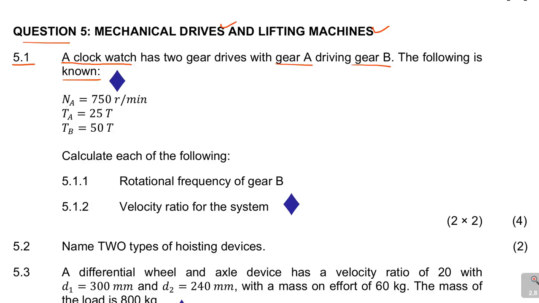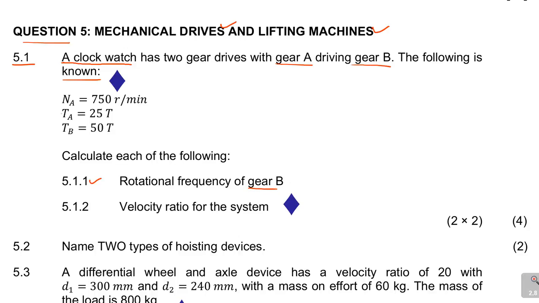Then it says the following is known. So now we've got NA, these are rotational frequency. The rotational frequency of gear A is 750 rotations per minute. And then T for teeth: the teeth for A is 25 teeth, and the T for B is 50 teeth. Now it says calculate each of the following. 5.1.1 rotational frequency of gear B.